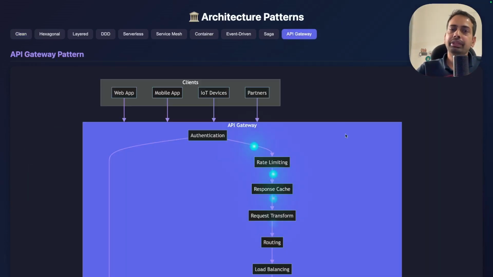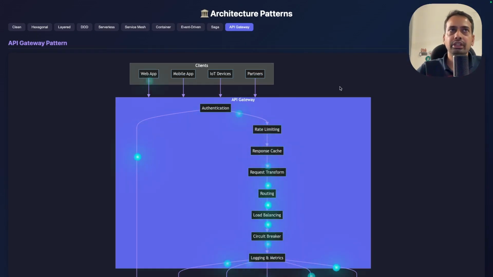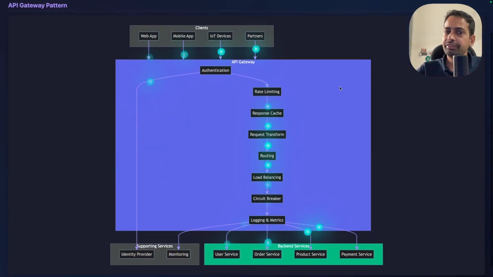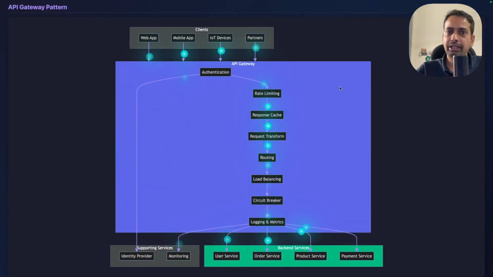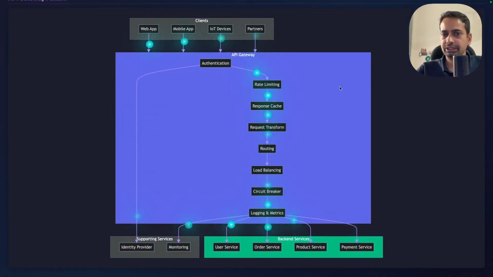I really love the API gateway architecture pattern because of what it provides. Let's say you have multiple interfaces: a mobile app, web app, IoT devices, or maybe other partners. And you have multiple microservices with exposed APIs. Every service has its own API URL. Obviously, clients cannot keep changing their API URL to talk to user service, order service, product service, payment service.